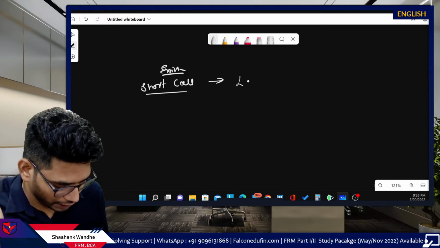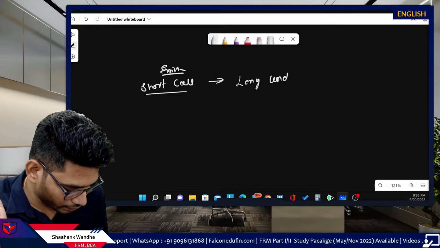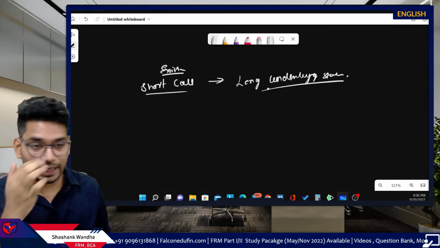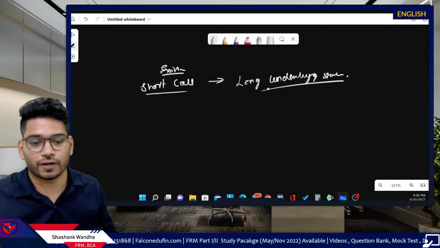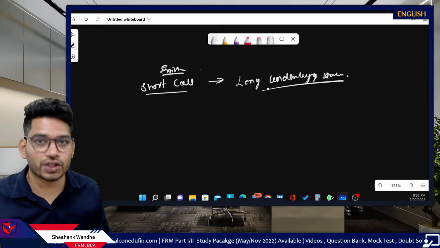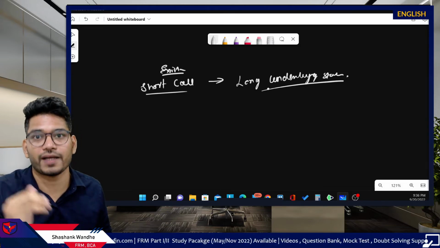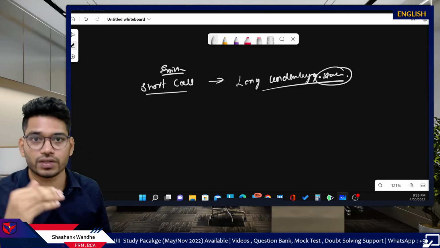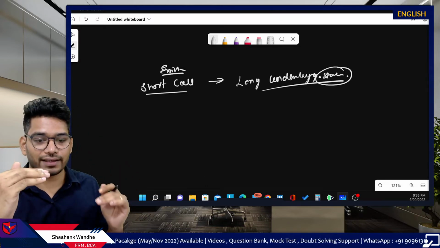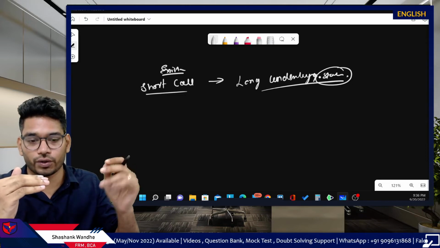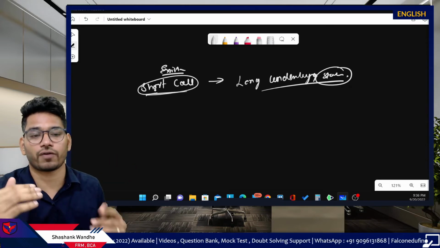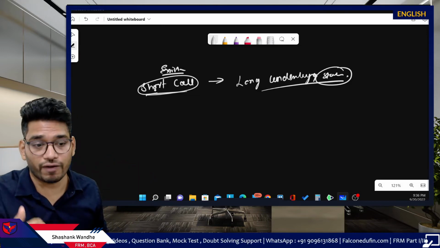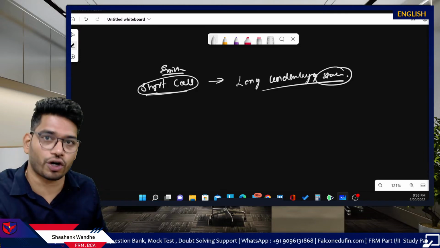What we can do here is use long underlying. We'll take a position in stocks, which compensates for the losses generated from the short call in case the underlying price moves up. As the underlying price moves up, because you already hold these stocks, they will generate profit for you, while the short call position will generate losses, and losses and profits will get compensated. That's how the covered position can be used for hedging a short call portfolio.